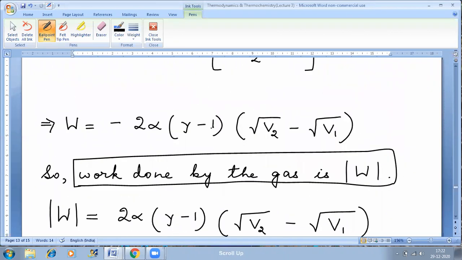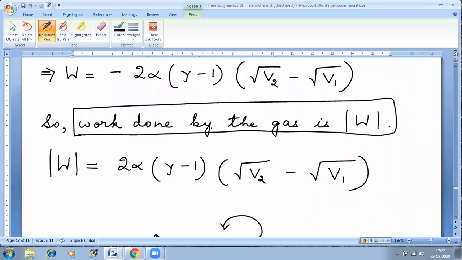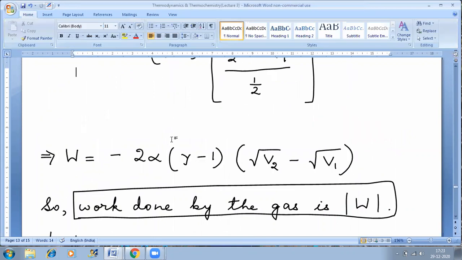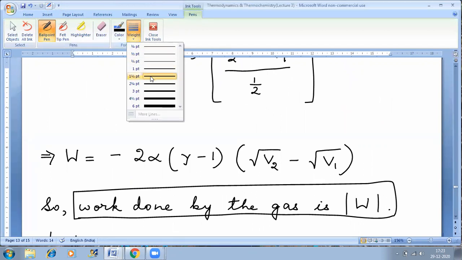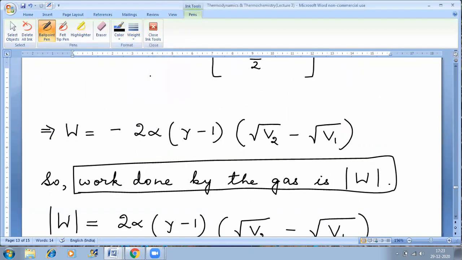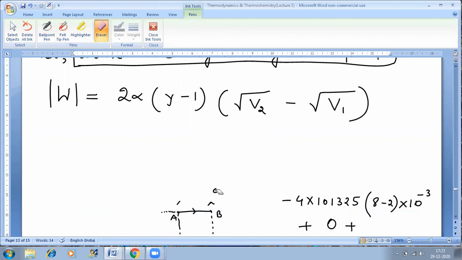Clear? Any doubt? So this is the final answer, that is modulus of W, because they have asked us to calculate the work done by the gas.